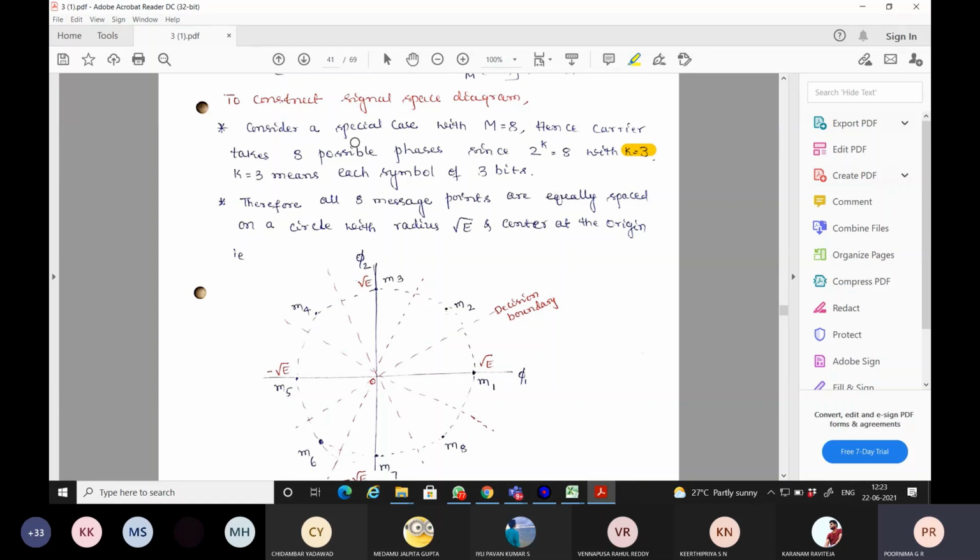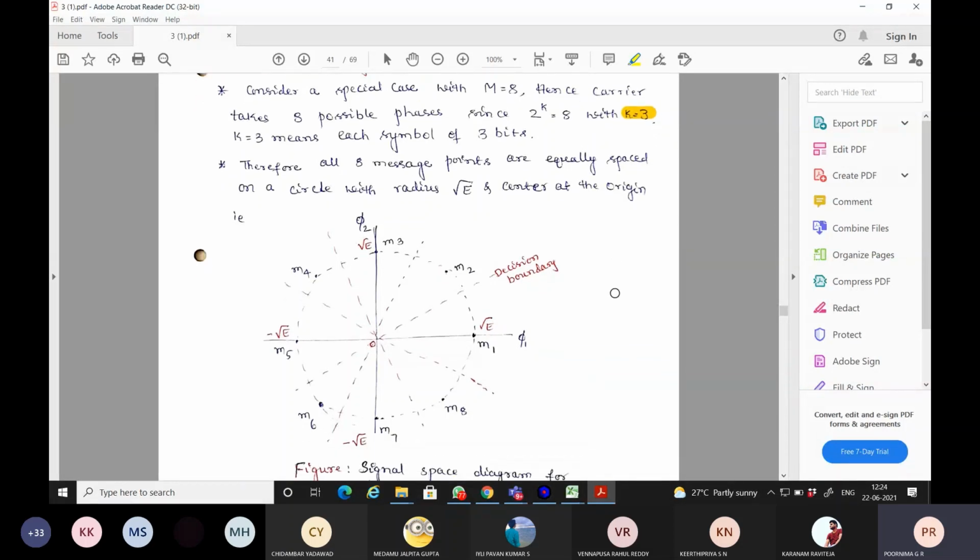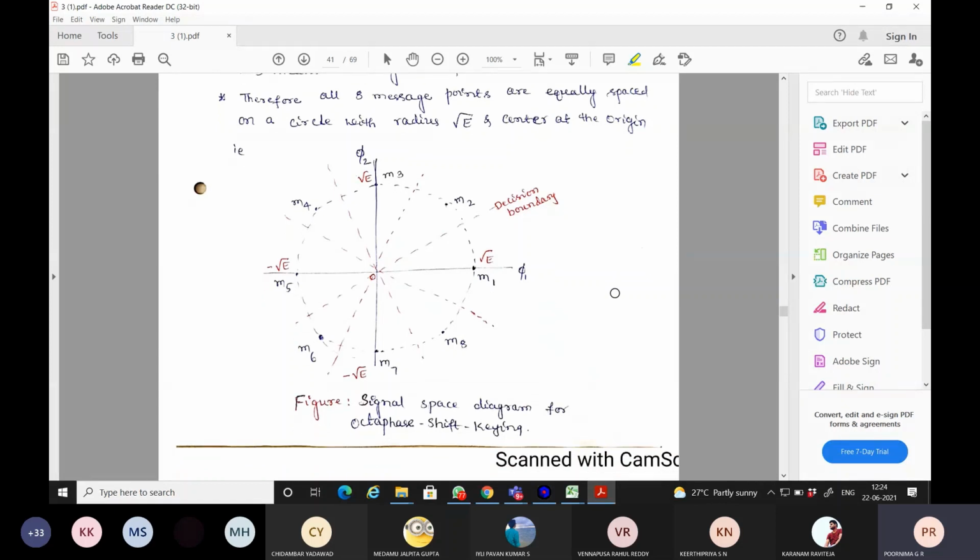All these 8 messages have to be equally spaced in the two-dimensional diagram within this 360 degrees. So 360 degrees means a full circle having a radius of root E. What is the maximum amplitude? It is only the root E amplitude centered at the origin. This is how you can construct an 8-array PSK. Look here now: M1, M2, M3, M4.